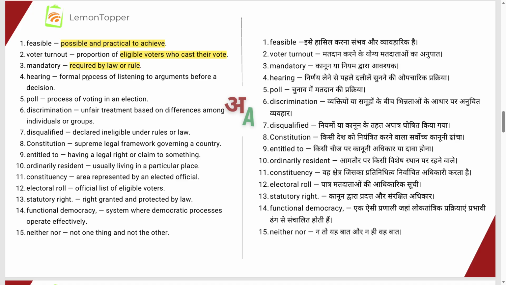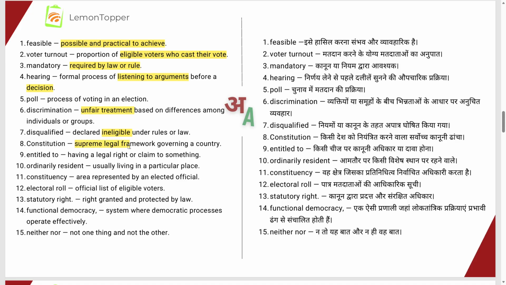Hearing means a formal process of listening to the arguments before a decision is made; particularly, the term is related to the court. Poll means the process of voting in the elections. Discrimination is unfair treatment based on differences among individuals or groups. Disqualified means made ineligible under the rules of the law.